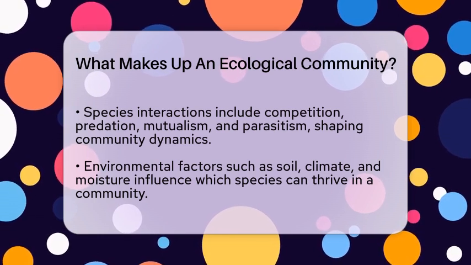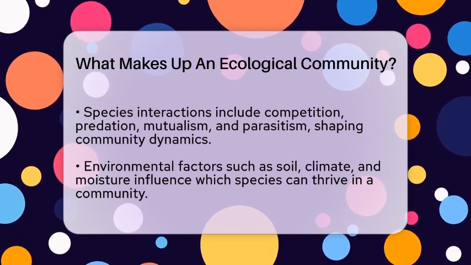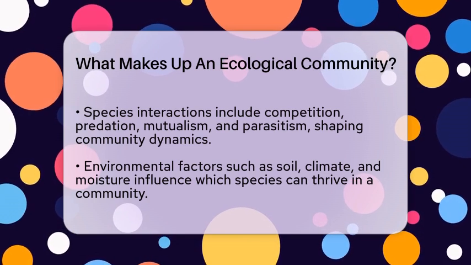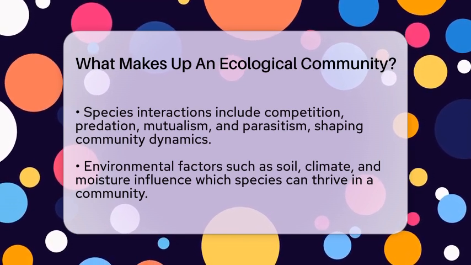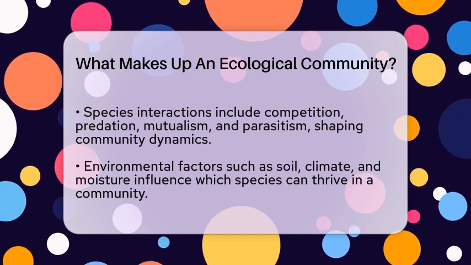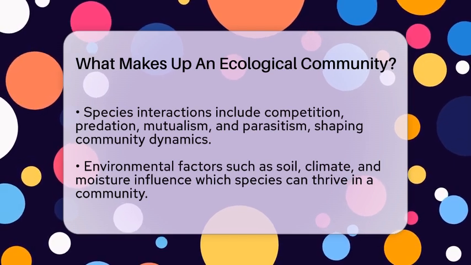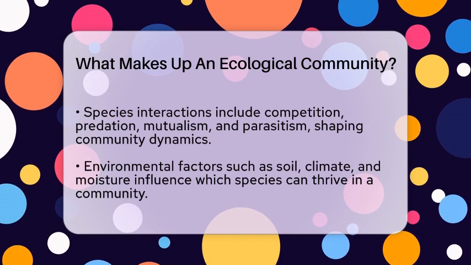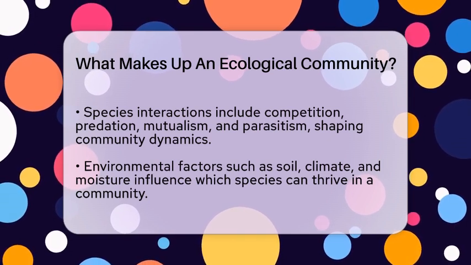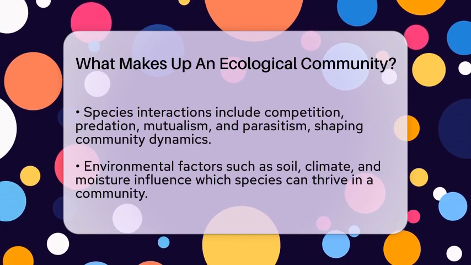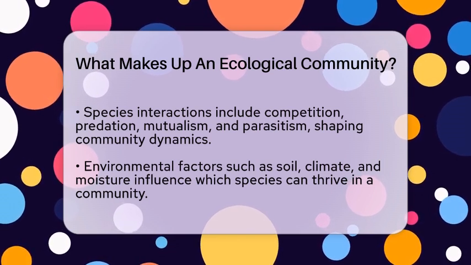Interactions among species are everywhere. Some compete for resources like food or space. Others, like predators and prey, have a direct relationship. Mutualism benefits both species, like bees pollinating flowers, while parasitism benefits one at the expense of the other. These interactions help shape the community and determine which species thrive.